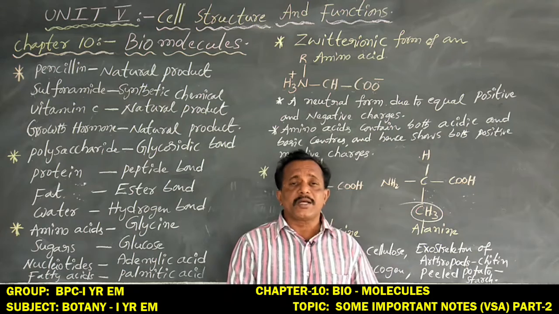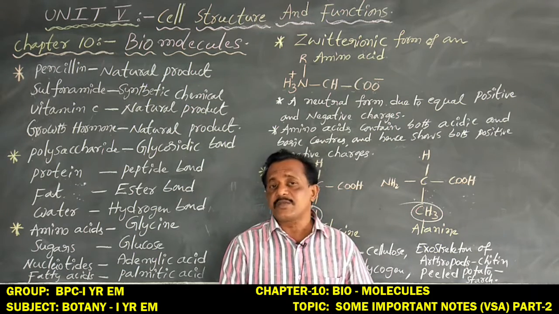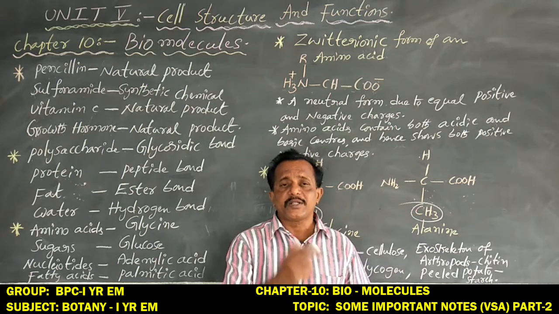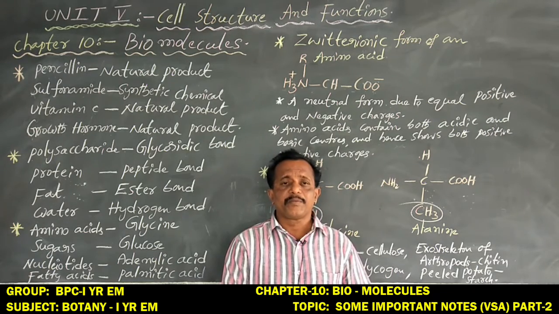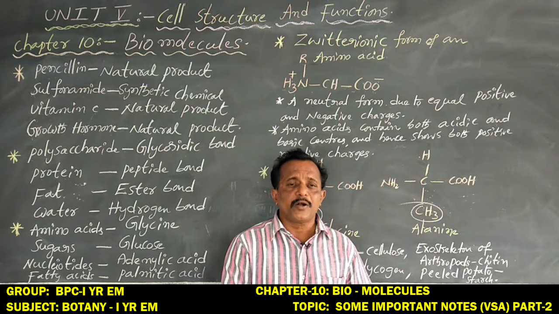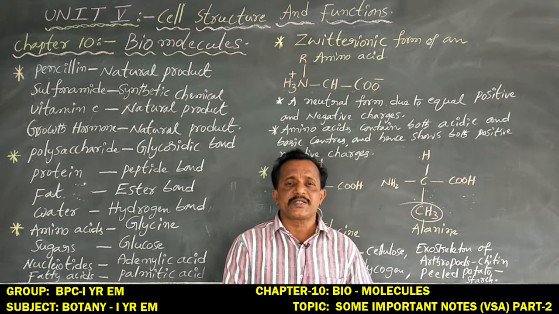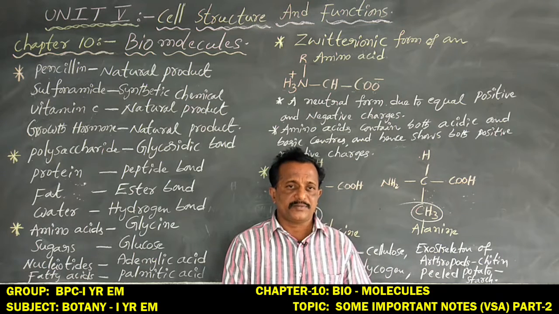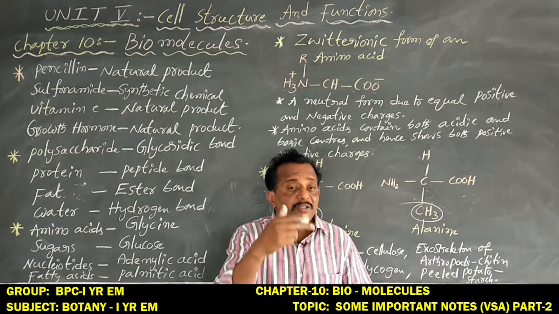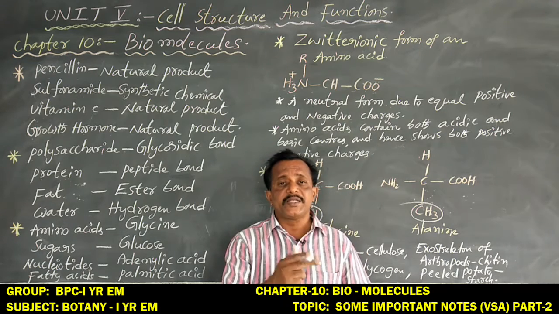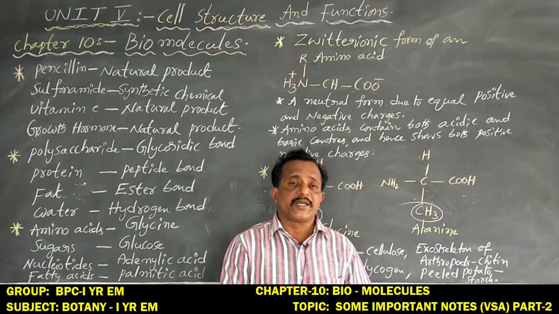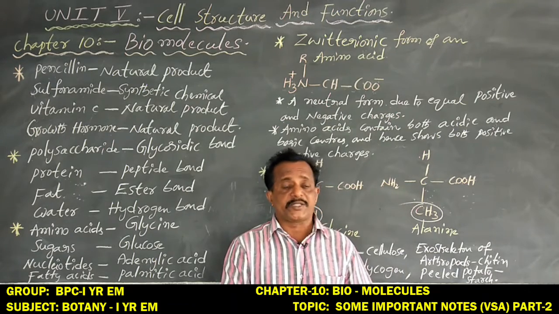And other important points are here. What are the differences between primary metabolites and secondary metabolites, with examples? Primary metabolites are organic compounds such as amino acids and sugars. Both are present in all living organisms' cells and carry out functions in their cells. That is primary metabolites.